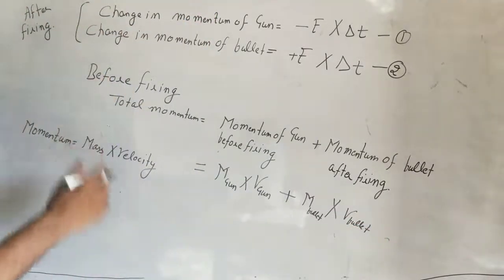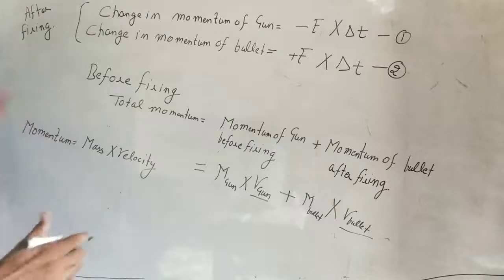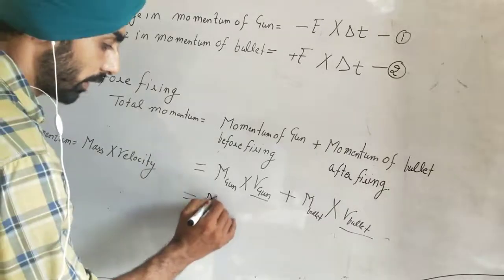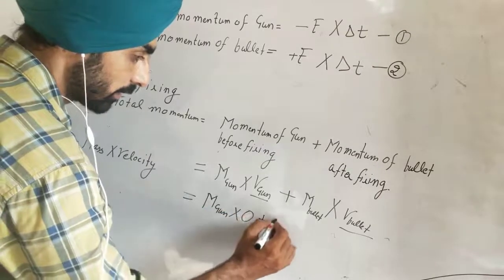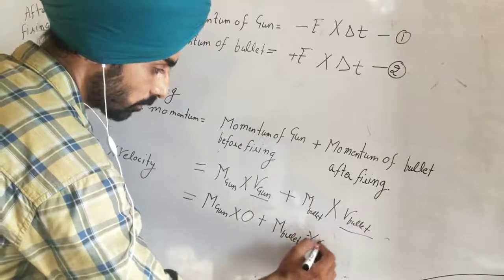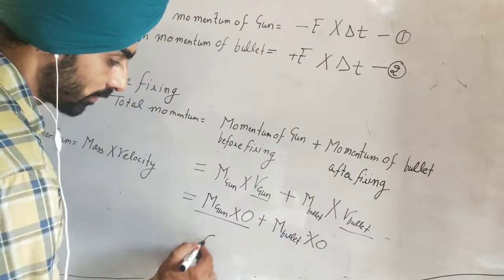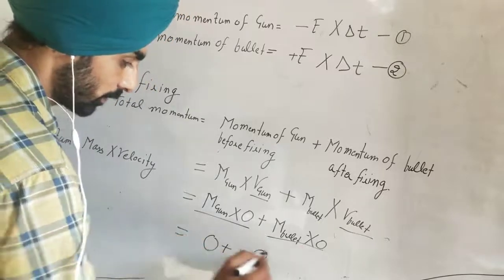So before firing, what is the velocity of the gun and what is the velocity of the bullet? The bullet is at rest and the gun is also at rest. So before firing, this is 0 and this is also 0. What will this value become? 0 plus 0, which is 0.